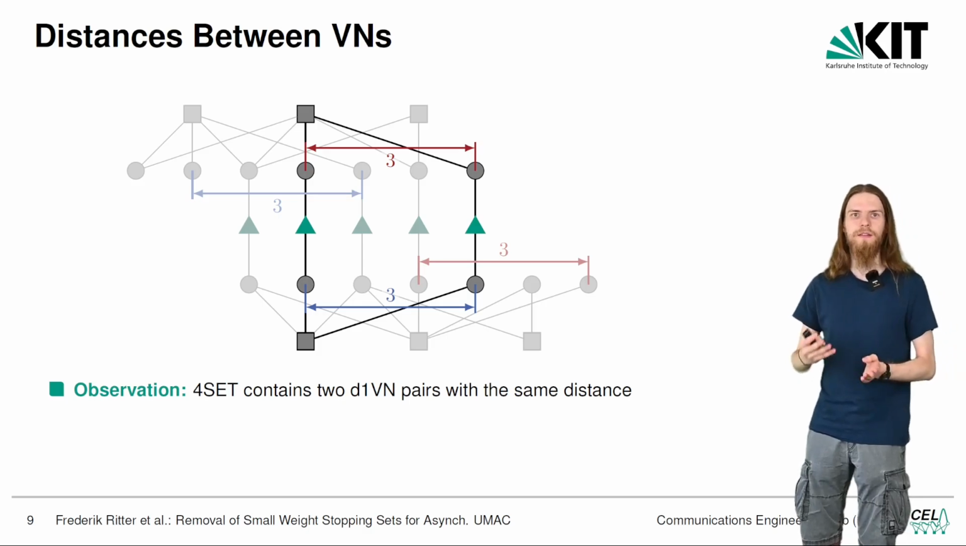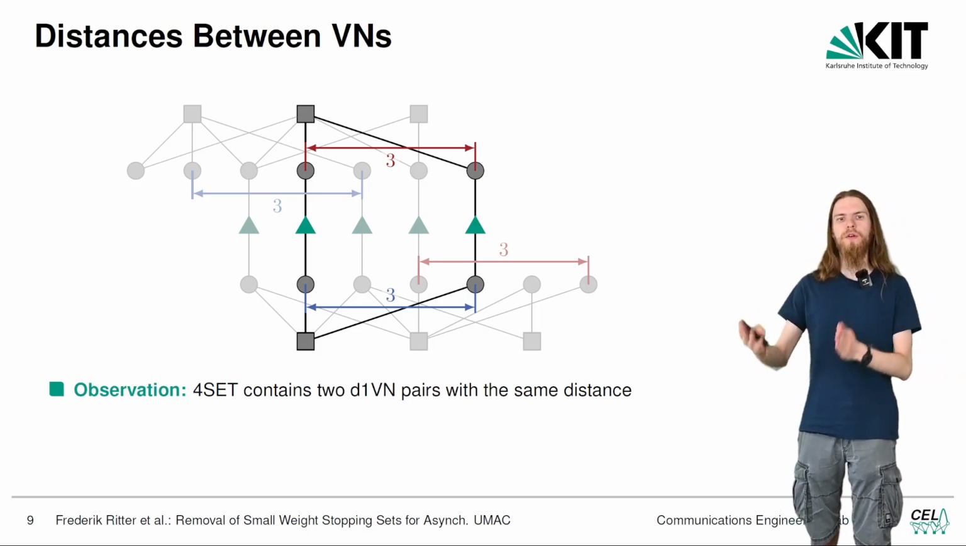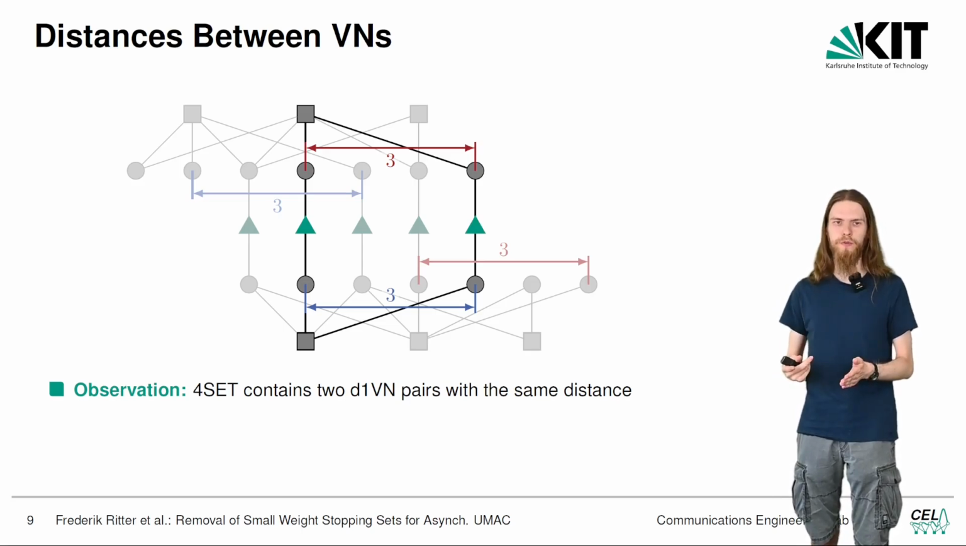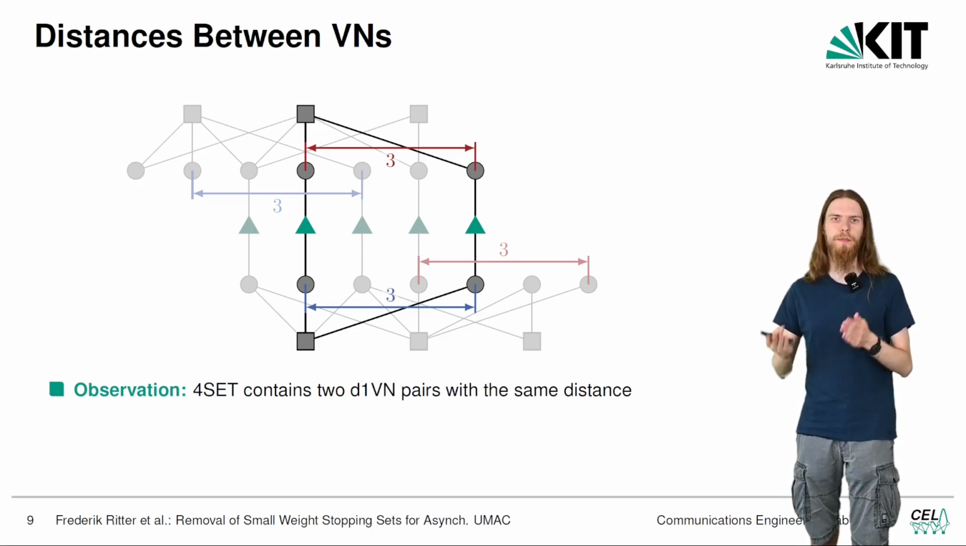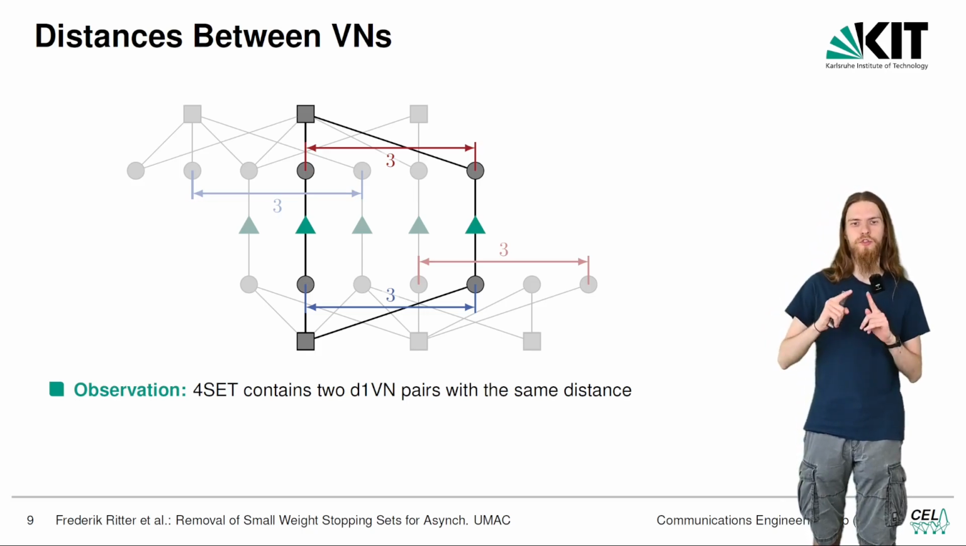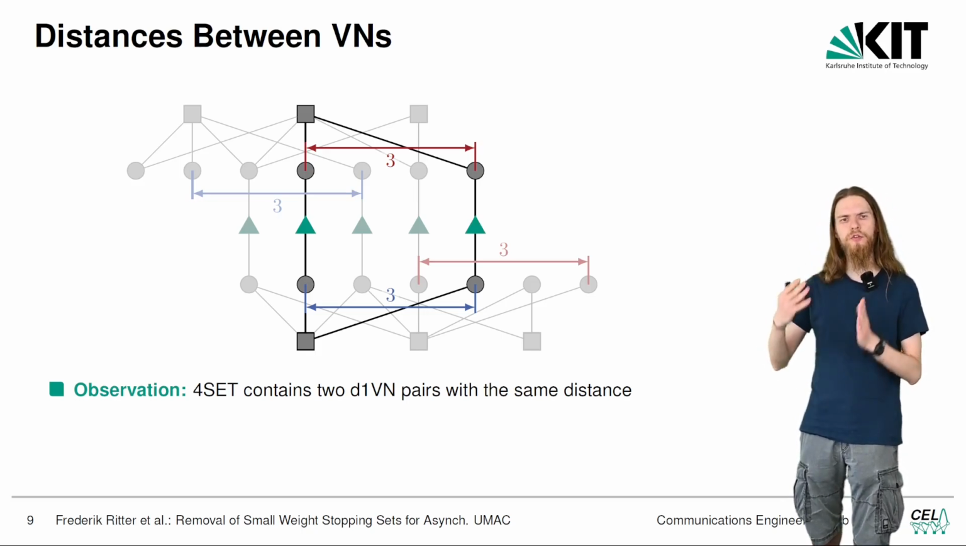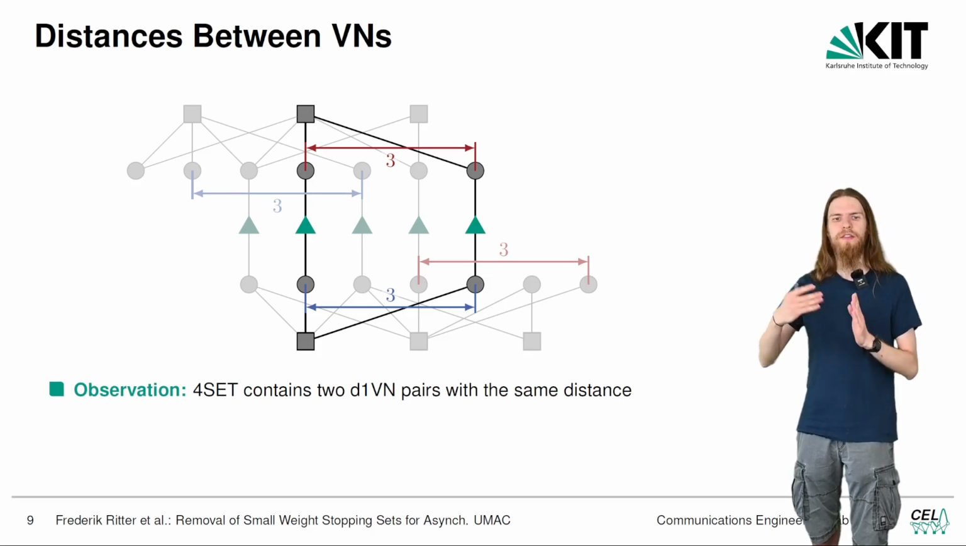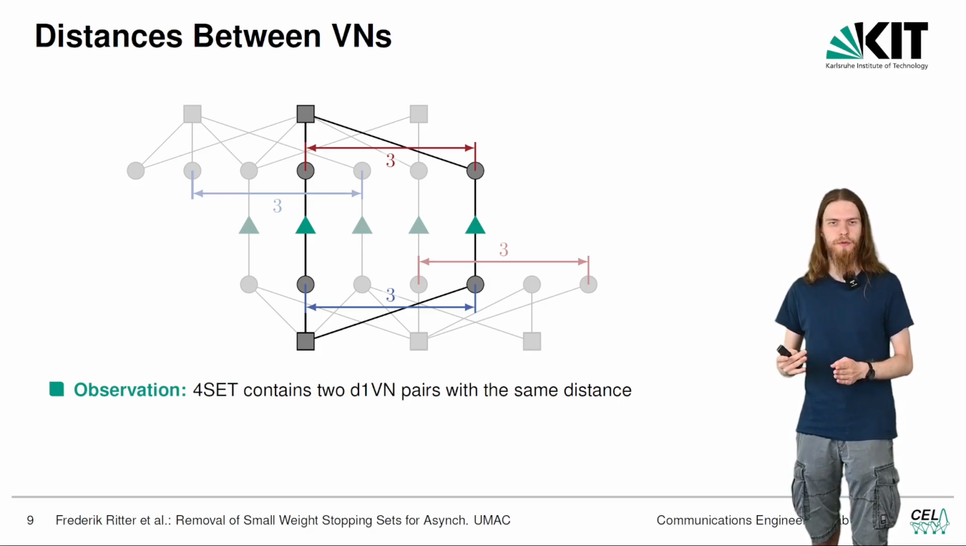But first let us continue, and if the order of variable nodes is important, we can also look at the distance between variable nodes. And what we notice here is that a 4 set is made up of 2 pairs of degree 1 variable nodes. What makes these degree 1 variable nodes a pair is that they are connected to the same check node. And these 2 pairs of degree 1 variable nodes have the same distance between the variable nodes.